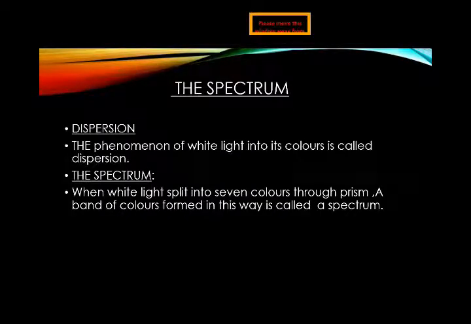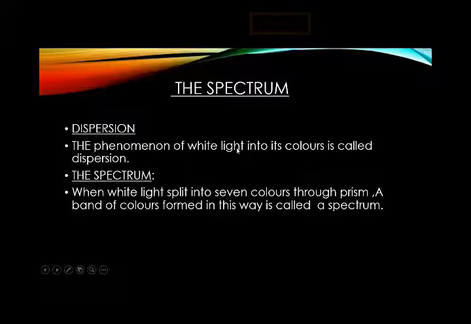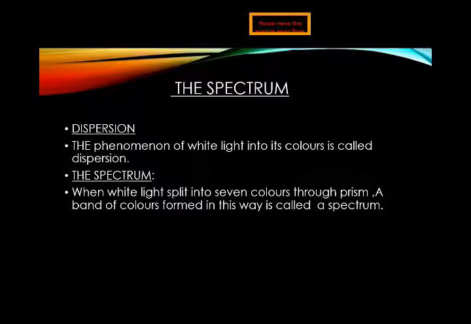Spectrum. To understand the spectrum, we must understand what dispersion is. The phenomenon of the splitting of white light into its colors is called dispersion. As we know, the white light of the sunlight is composed of 7 colors. So when we split that white light into its 7 colors, this phenomenon is known as dispersion.